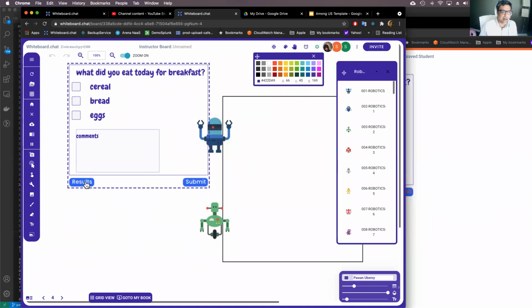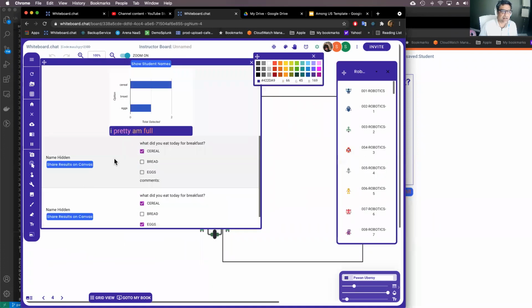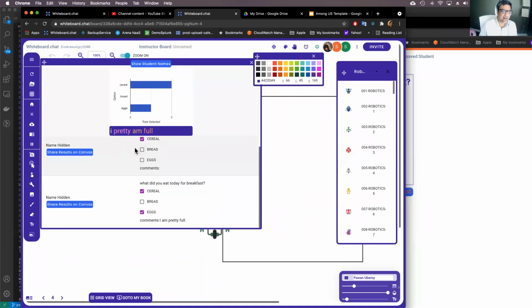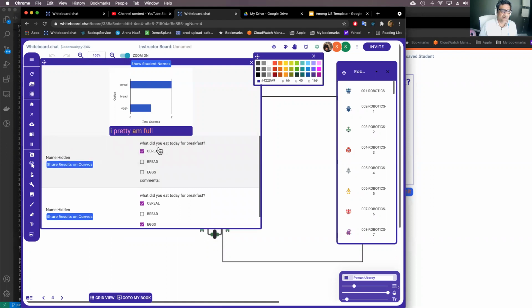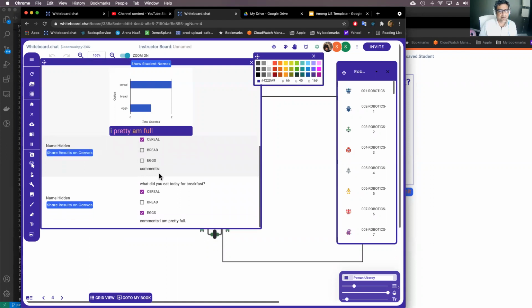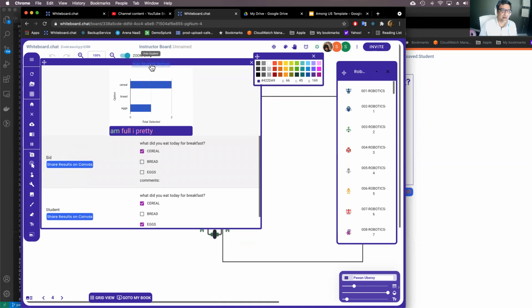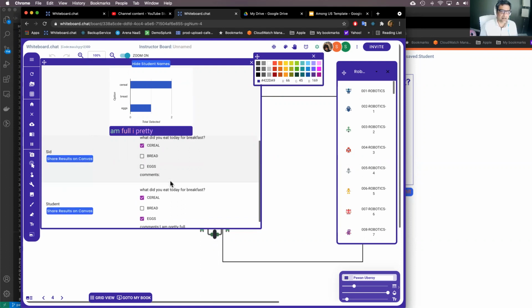Then if you go back to the teacher board, you can see the results of all the kids. You can see what the kids ate. By default, the names are hidden. You can hit this button and you can see who wrote what. And there's a word cloud that comes up as well, based on common words that people used in their answers.